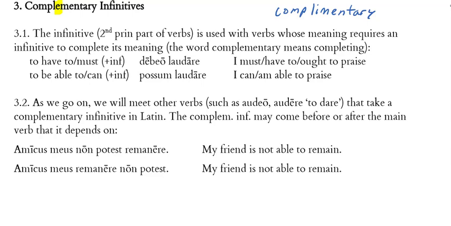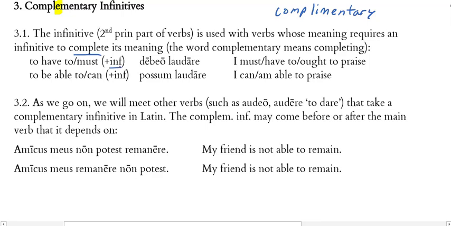The infinitive, which we're learning as the second principal part of our verbs when we learn a new verb, is used with verbs whose meaning requires an infinitive to complete its meaning. So the word complementary simply means completing. It comes from a Latin verb that means to complete. So I have expressions in English, to have to or must, and this sort of verb requires an infinitive to go with it.